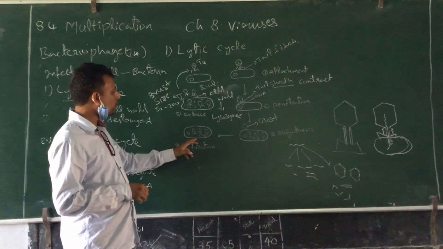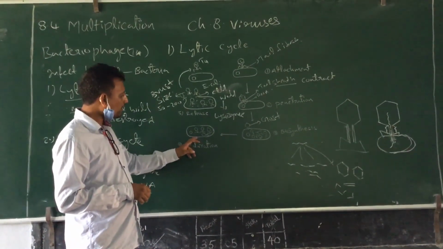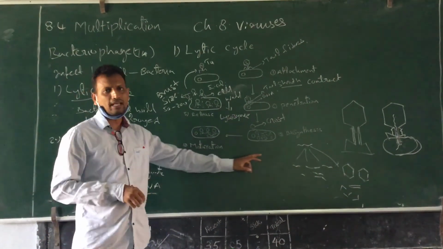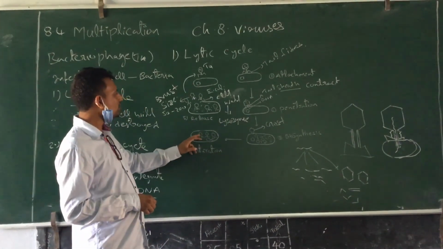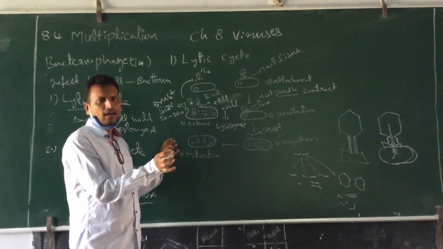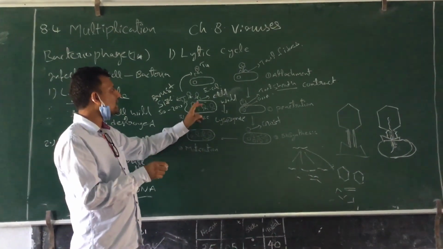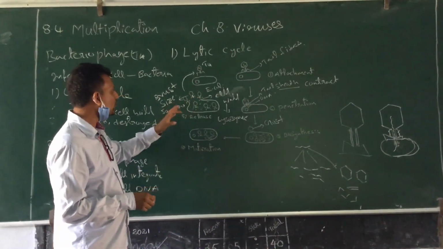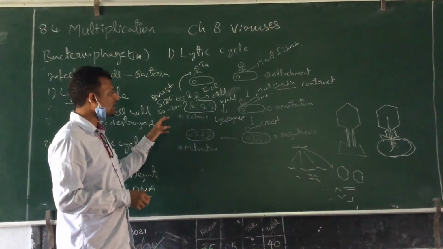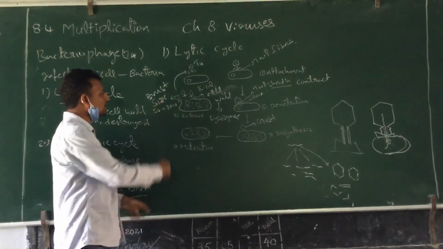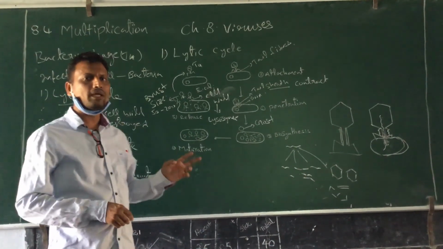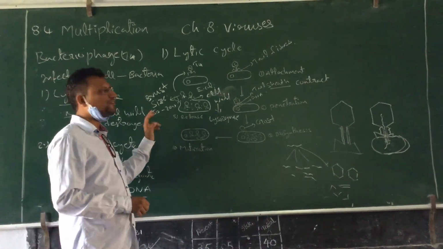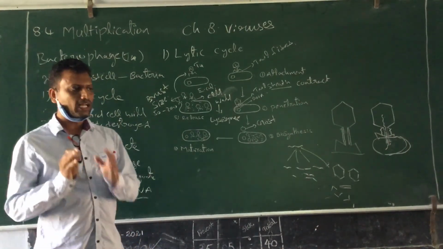This new bacteriophage production is called maturation, the assembly of the different components of the bacteriophages. After maturation, they will lyse the cell wall of the bacteria and be released outside. The number of bacteriophages produced after the bursting of the bacteria is called burst size. It may be 50 to 200. So in each lytic cycle, how many bacteriophages are produced? From 50 to 200. So this is about the lytic cycle.